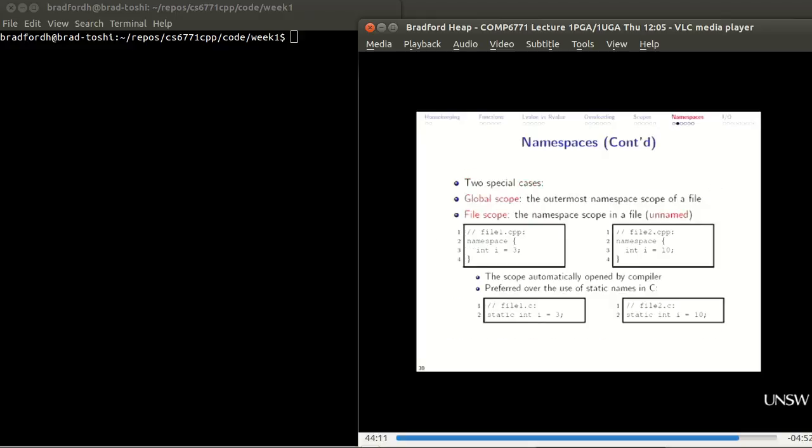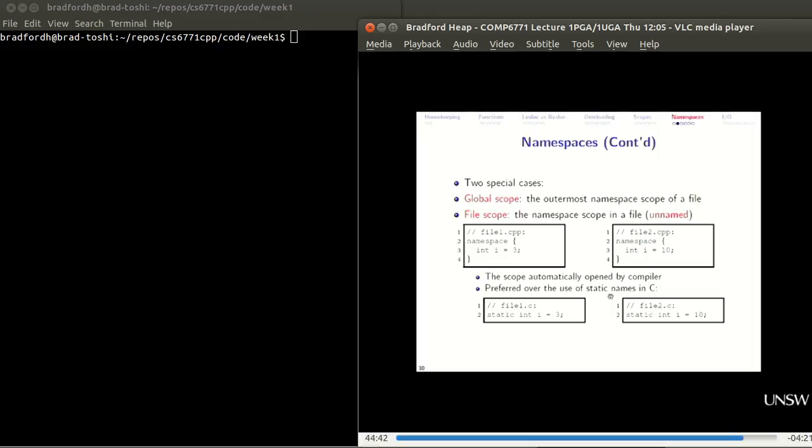Okay, there are 2 special cases of namespace. There's the global scope, which is the outermost namespace of a file. So that's where you haven't said namespace at all. You then have what's called file scope, which is the namespaces inside a certain file, and these are unnamed. So instead of saying namespace something here, just namespace, and then these 2 files, these int i's, work separately.